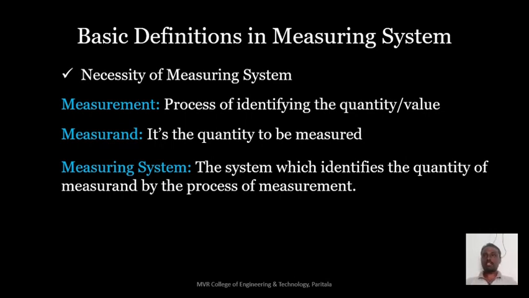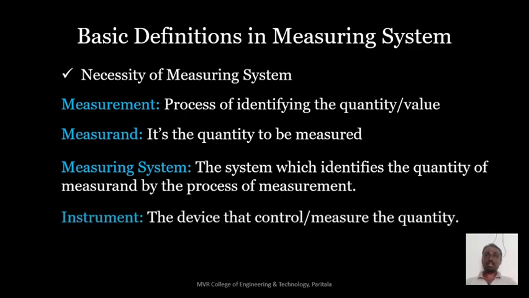Then what is meant by an instrument? An instrument is a device that controls or measures the quantity. There is a lot of difference between the instrument and the measuring system. All measuring systems are instruments, but all instruments are not measuring systems. How can we justify this? Let us take an audio device which is able to produce audio. Here, it is a device that controls the quantity. It is able to control the audio, so it is an instrument, but it is not measuring anything.